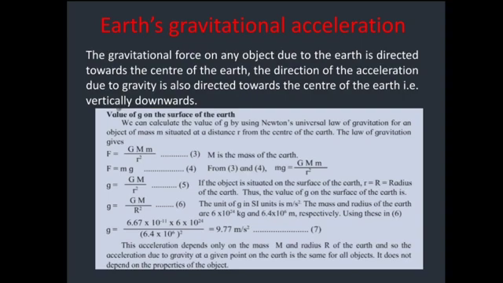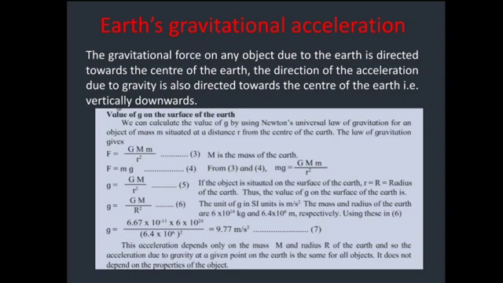If the object is situated on the surface of the earth, then r is equal to capital R, that is equal to the radius of the earth. Thus, the value of g on the surface of the earth is g = GM/R². The unit of g in SI units is meter per second square.